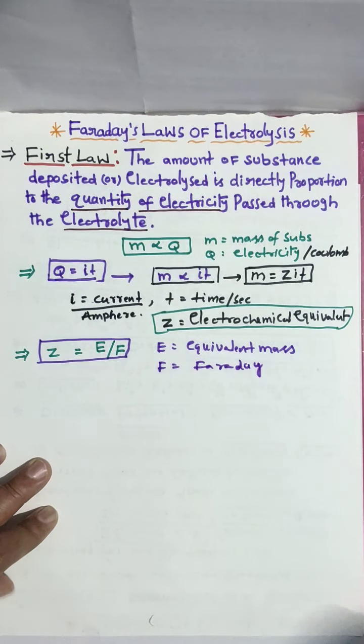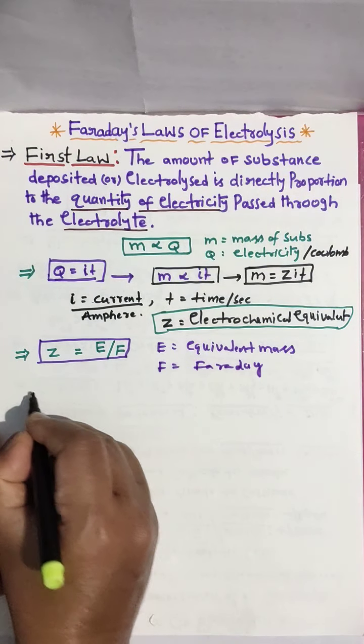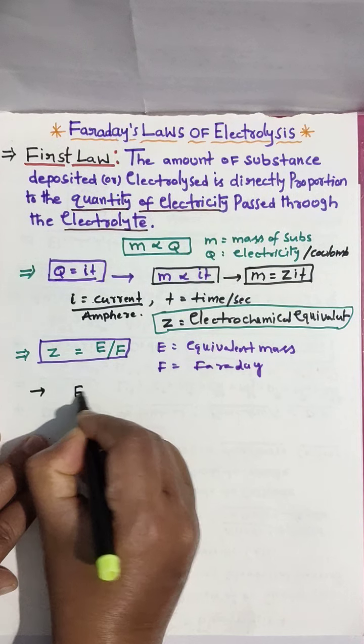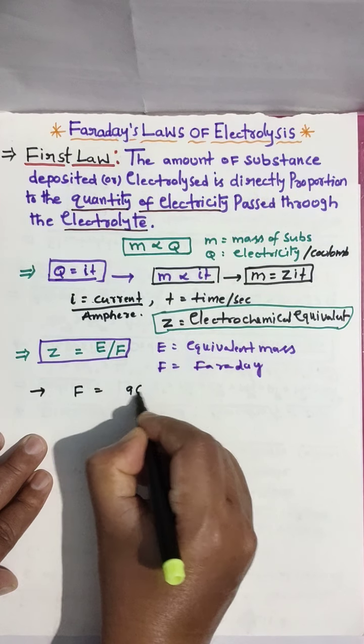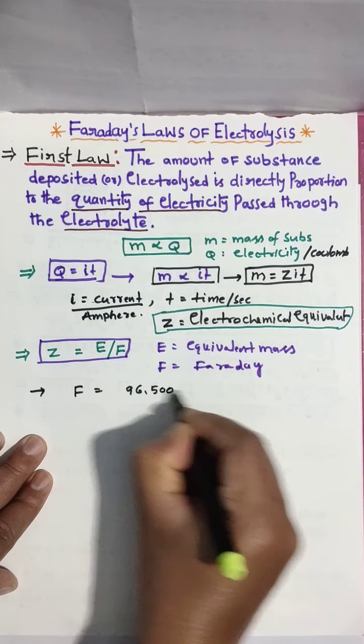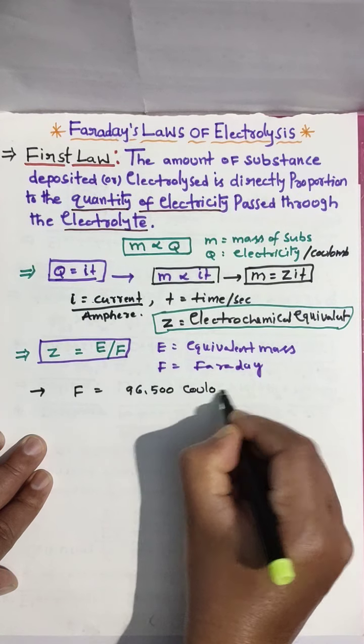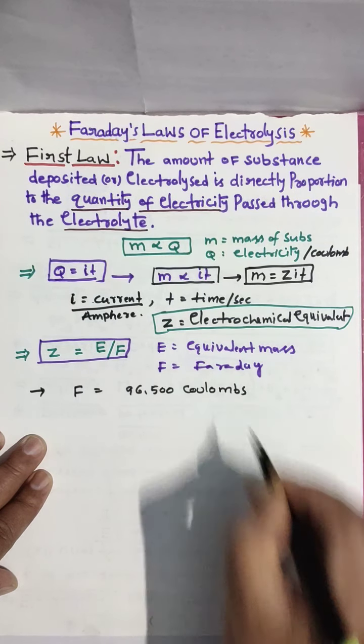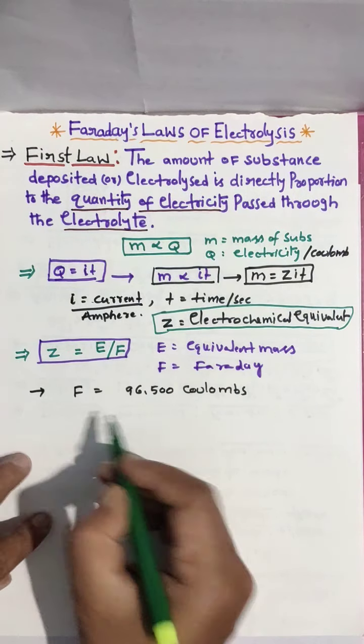F is nothing but 96,500 coulombs. It is also a constant value.